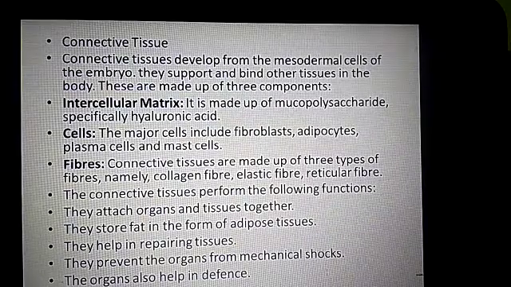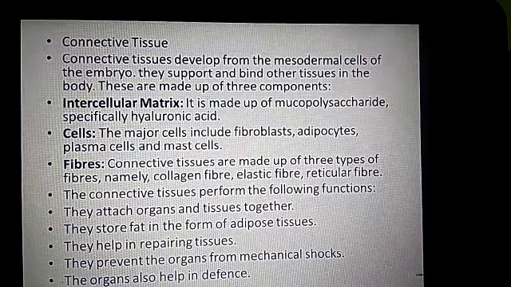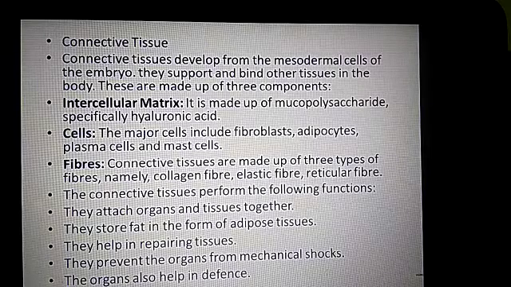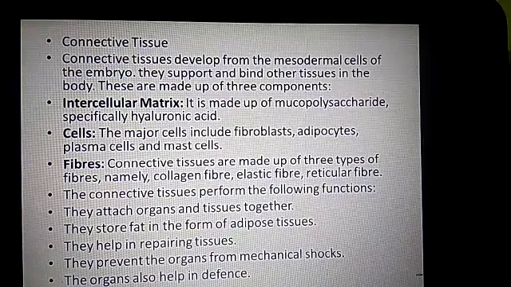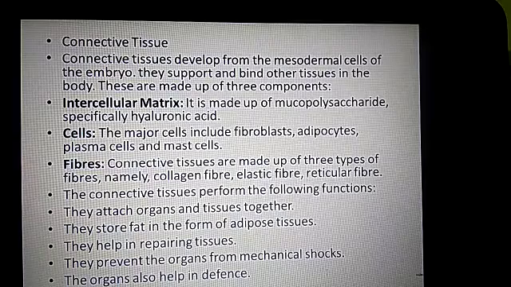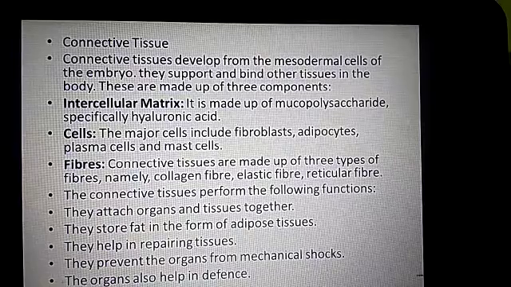Next is connective tissue. Connective tissue develops from the mesodermal cells of the embryo. They support and bind other tissues in the body. They are made up of three components: intercellular matrix, cells and fibers. And connective tissues are of three types, that is areolar tissue, adipose tissue and fibrous connective tissue.